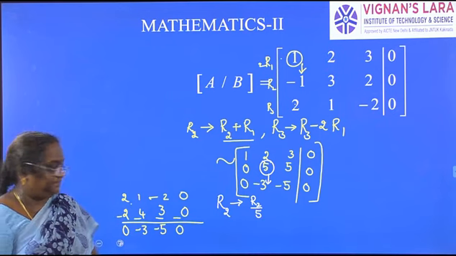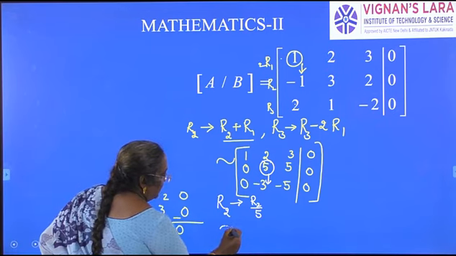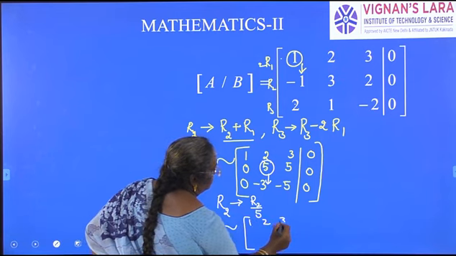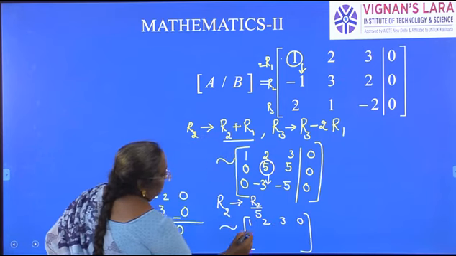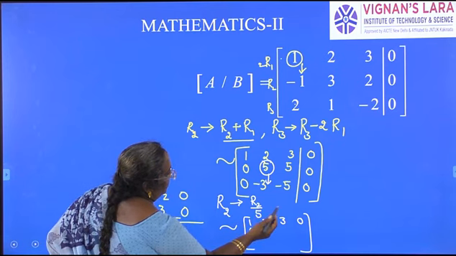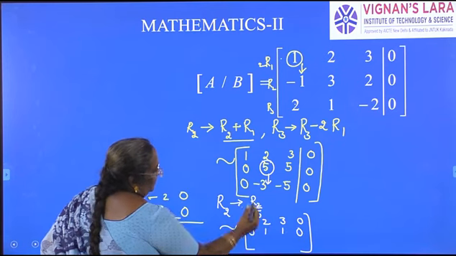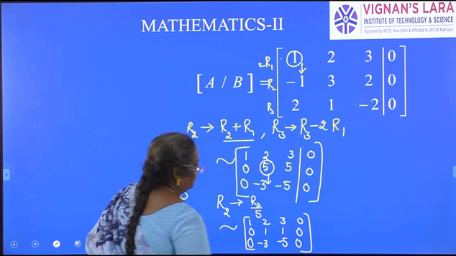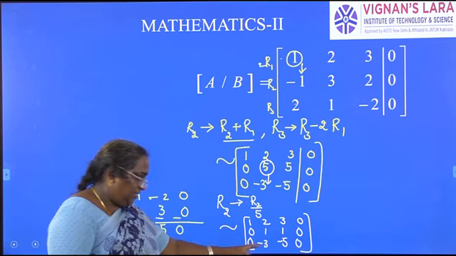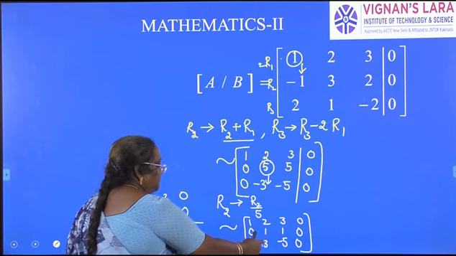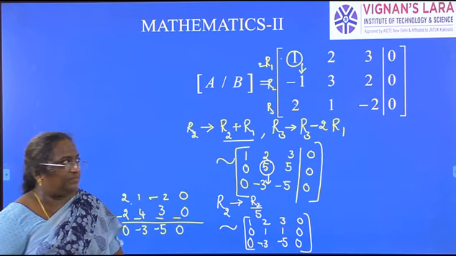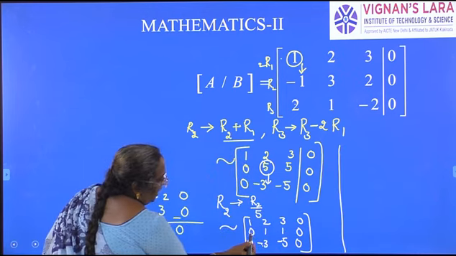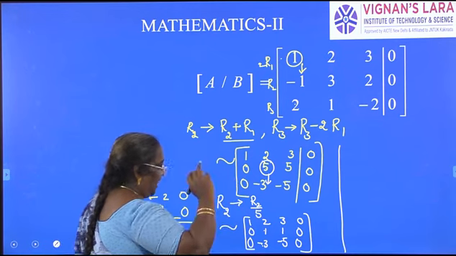Calculation will be easy. So no change in the first and third rows; I am dividing row 2 by 5, so 1, 1, 0. Third row as it is, 0, minus 3, minus 5, 0. Now I can make this element 0 using R2. That is what we do in echelon form. So now I have to multiply R2 with 3 and add to R3.